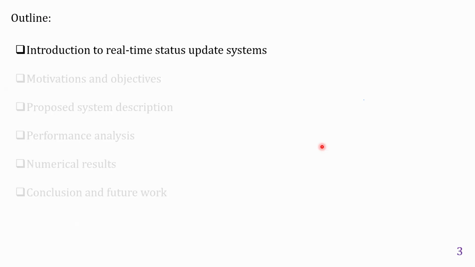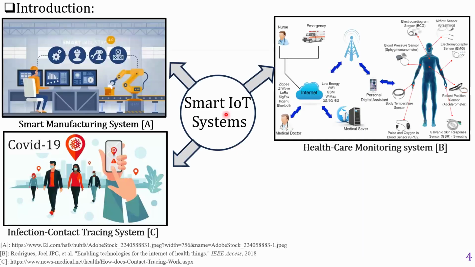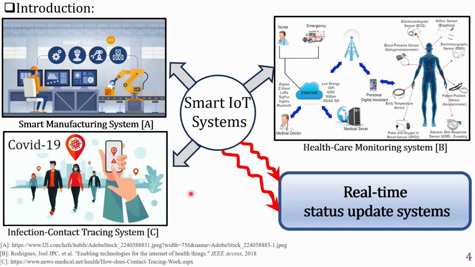So first, let's give a brief introduction to real-time status update systems. Recently, smart IoT systems have been widely deployed in real-life applications, such as smart manufacturing systems, healthcare monitoring systems, and infection contact tracing systems. All these systems have a common communication paradigm, that is, real-time status update systems.